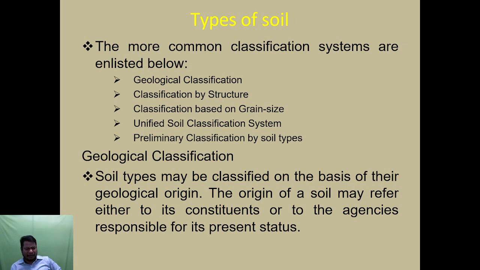Geological classification: the soil types may be classified on the basis of the geological origin. The origin of the soil may refer either to the constituents or to the agencies that are responsible for the present status.